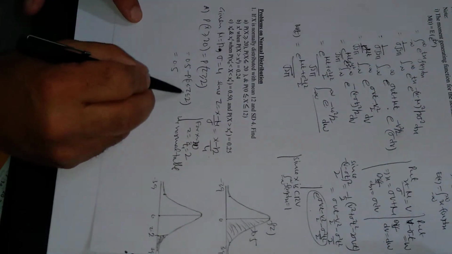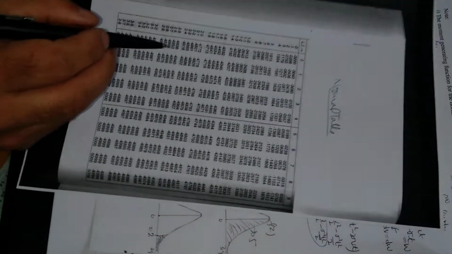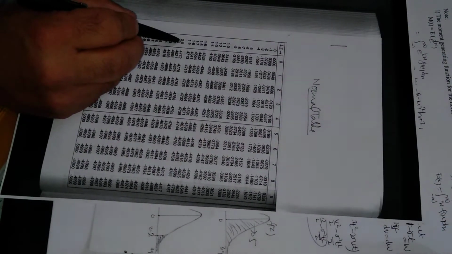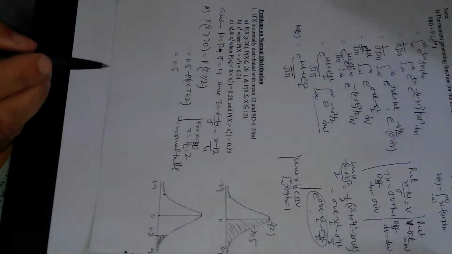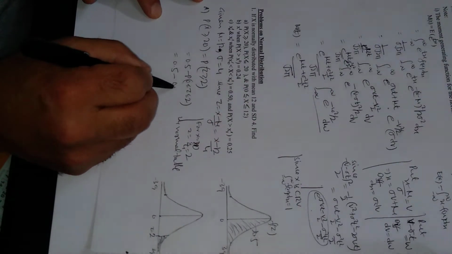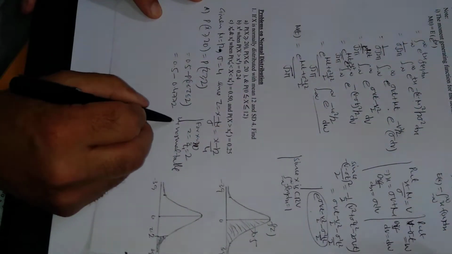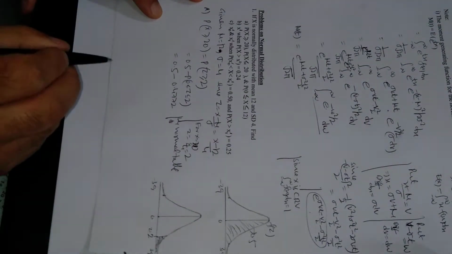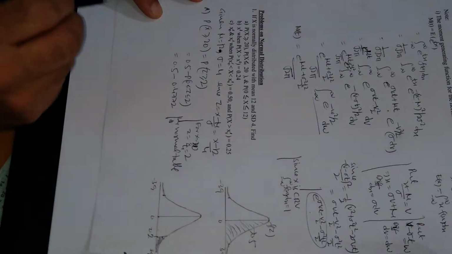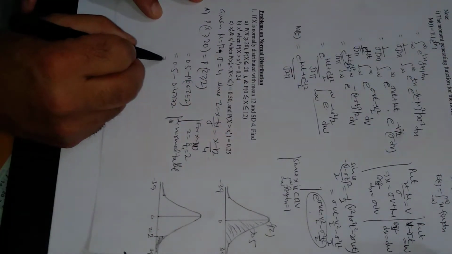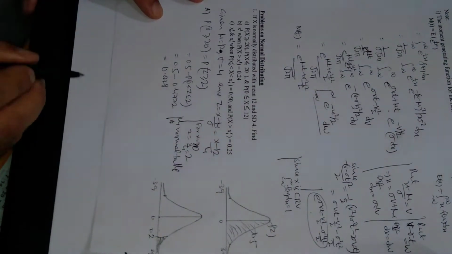Now we have to check this value from the normal table. 0 to 2 means the maximum value is 2. So go through the row 2.0 and the column 0, because it is 2.0; this is 0.4772. So it is 0.5 minus 0.4772. On simplification, this will come out to 0.0228.